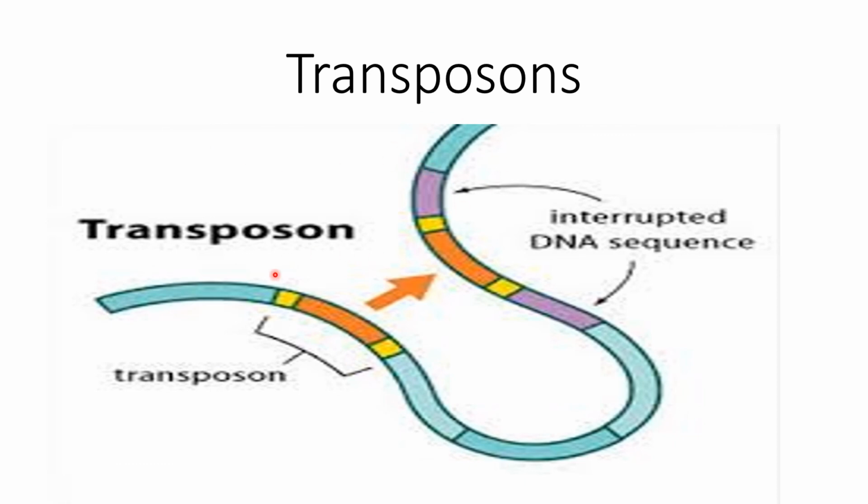Transposons are segments of DNA that can be joined to other chromosomes by means of transposases. These are enzymes.